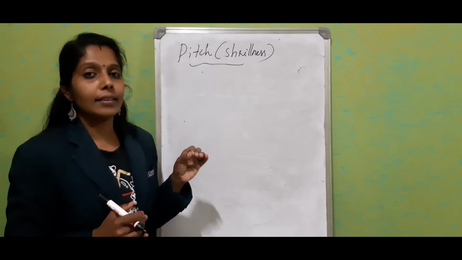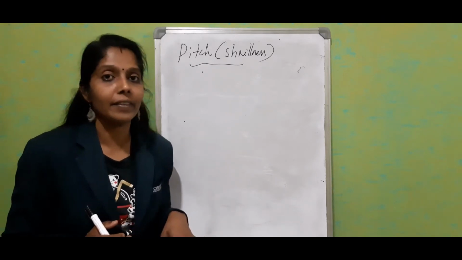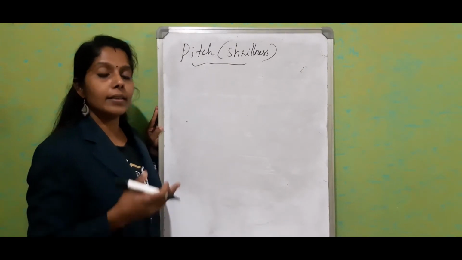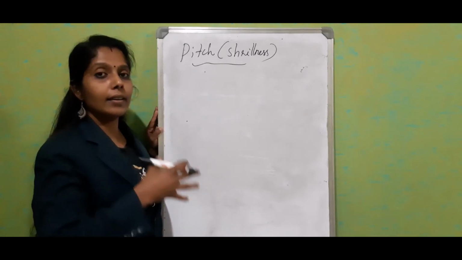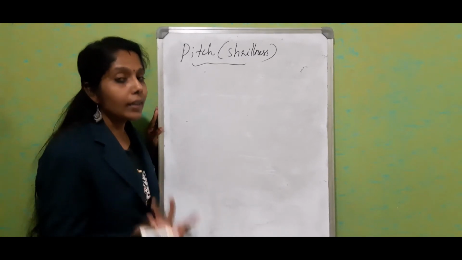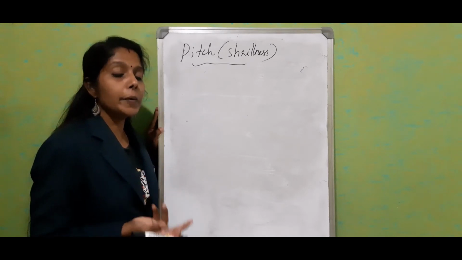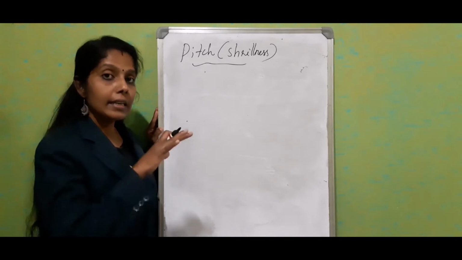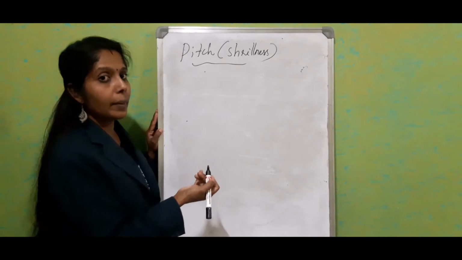Now let us consider how we can represent it in the form of a wave. For example, the same instrument or different instruments playing together in a musical concert, and the frequency, the pitch produced by different instruments is going to be different. Same loudness but different frequency. Let us see how we can represent it.